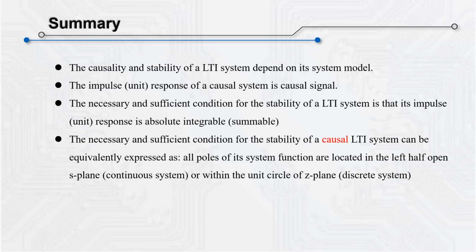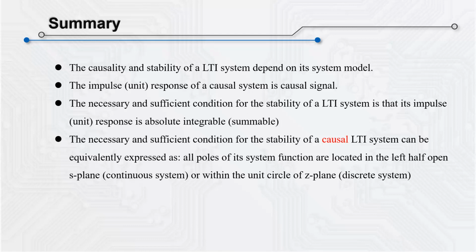Finally, let's make a summary of this lesson. Firstly, the causality and stability of a LTI system essentially depend on its system model. Secondly, the impulse or unit response of a causal system must be a causal signal, which is also the necessary and sufficient condition for an LTI system to be causal. Thirdly, the necessary and sufficient condition for a LTI system to be stable is that the impulse response is absolute integrable or the unit response is absolute summable.